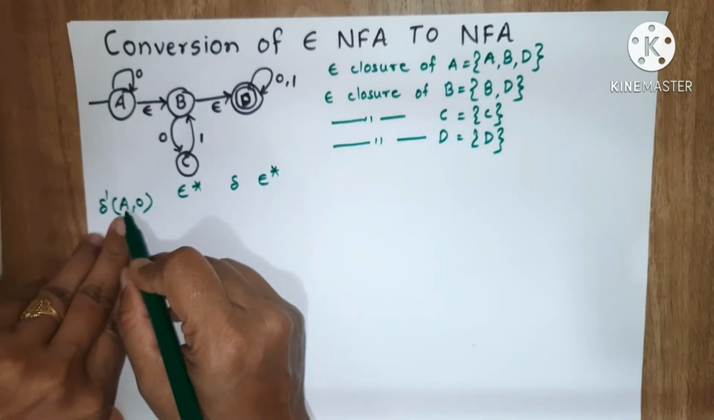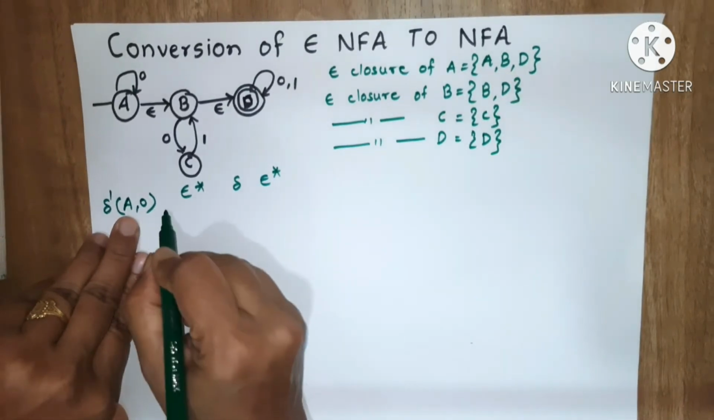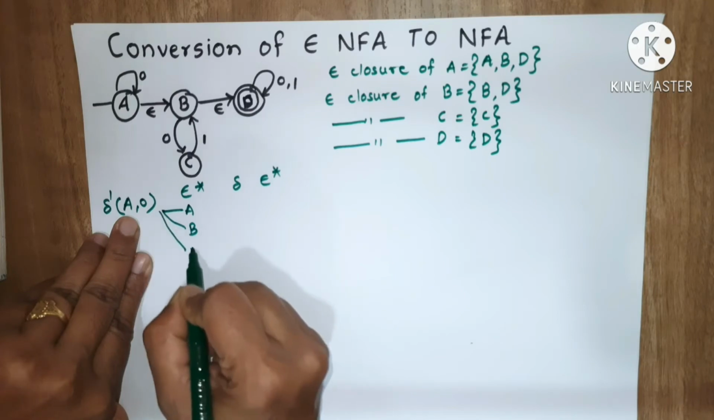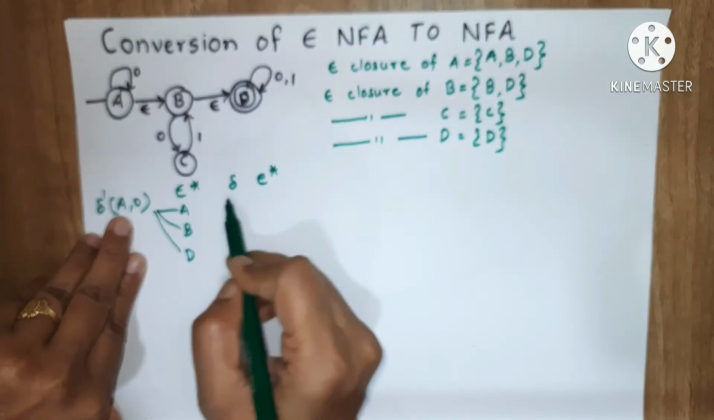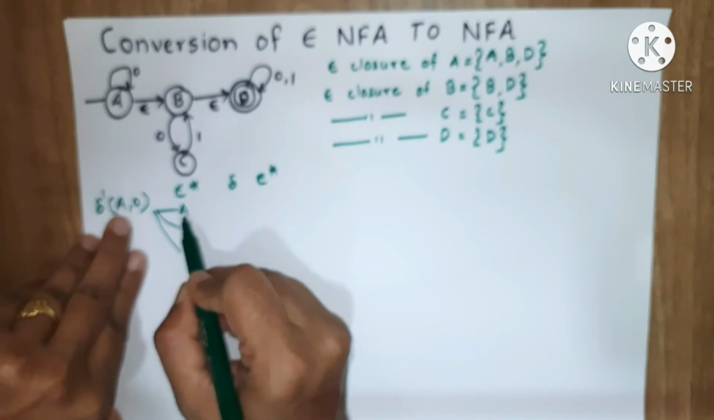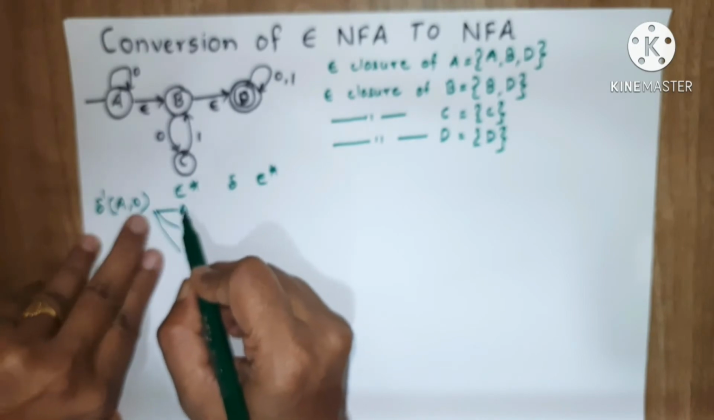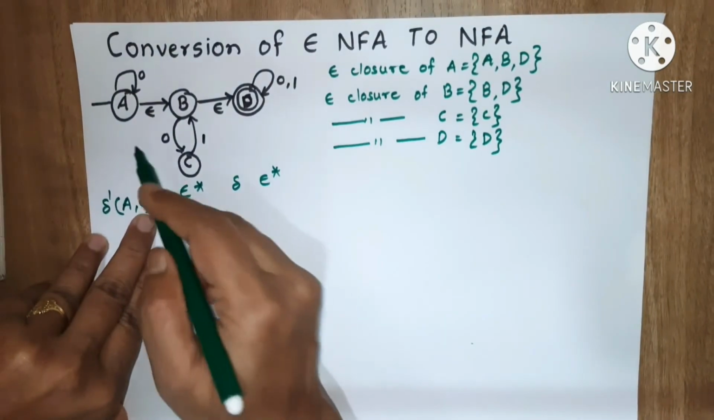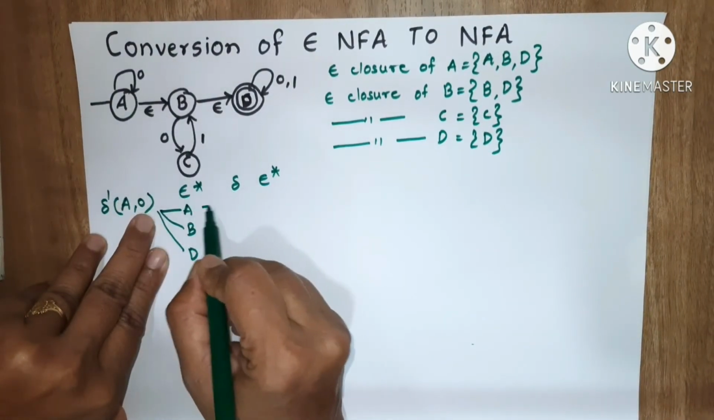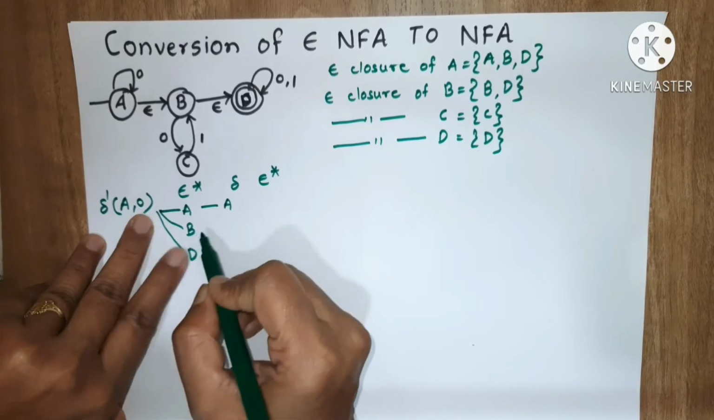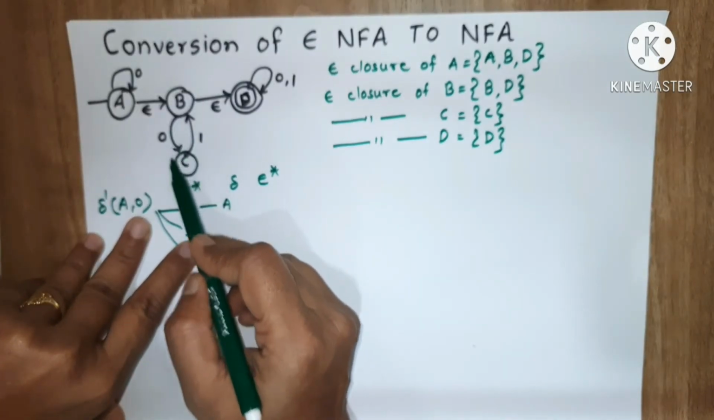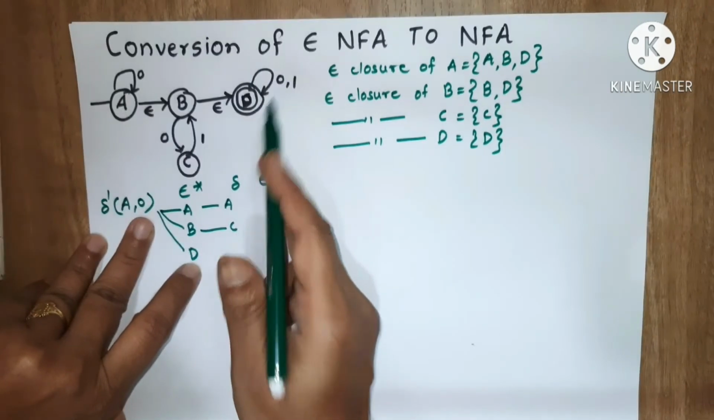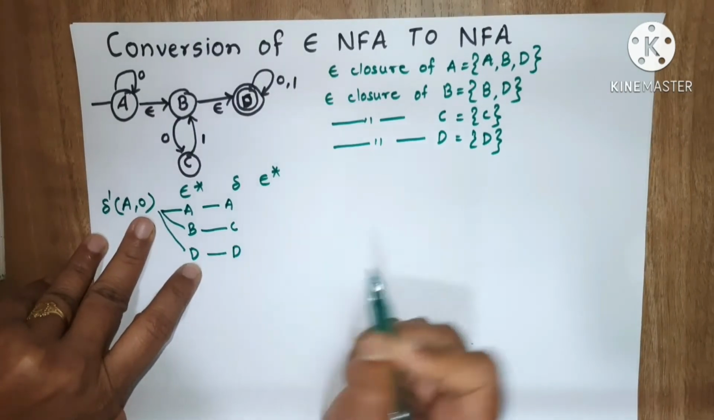Epsilon closure of A we have already found, that is A, B and D. Now next we have to find the transition of A on 0. Transition of A on 0: it is remaining in the same state, A. B on 0 goes to state C. D on 0 remains in state C.